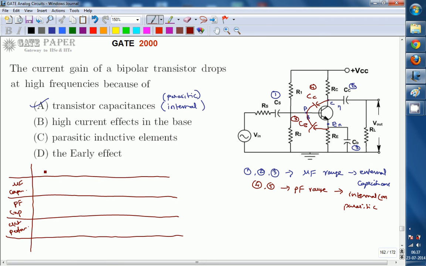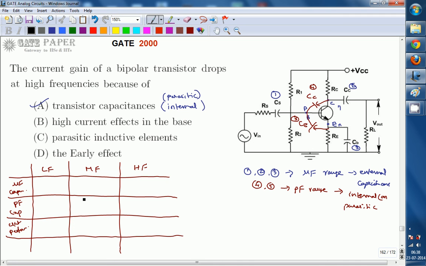First, I am going with low frequency, at low frequency, at mid frequencies, because the input signal frequency can be anything. It may be at low frequencies, it may be at high frequencies, or it may be at mid frequencies. So I am going with these cases.